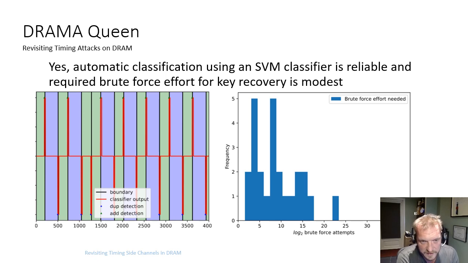And in this particular case, it's a perfect result. It's not always perfect, but in this case it is. And when it's not perfect, we need some brute force to get at the real key. A histogram of many test cases showing the amount of estimated brute force necessary to get from the guess at that time to the real key is shown on the right. And as we can see, in the majority of cases, less than 1 million brute force tests are needed. So we conclude that this is a very practical attack.